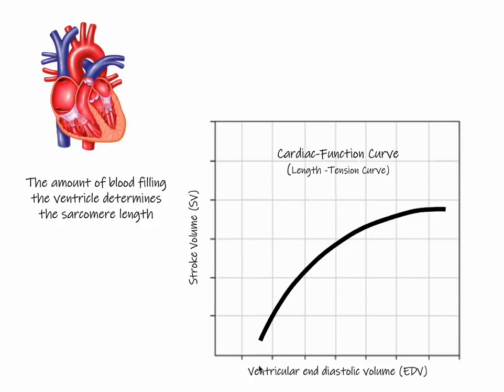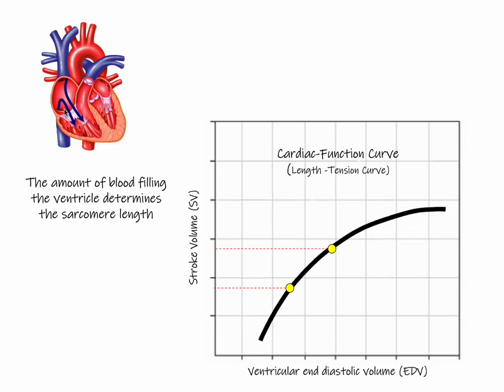So we've polished that curve up and demonstrate again our end diastolic volume and our stroke volume, and this is our cardiac function curve or length tension curve. So the amount of blood that fills the ventricle is going to determine where we are on this x-axis. So in this particular case, if we have the amount of blood returned to the ventricle represented by these rather thin arrows, let's say that gives us a relatively low left ventricular end diastolic volume. And in this case, that would create a stroke volume of this magnitude.